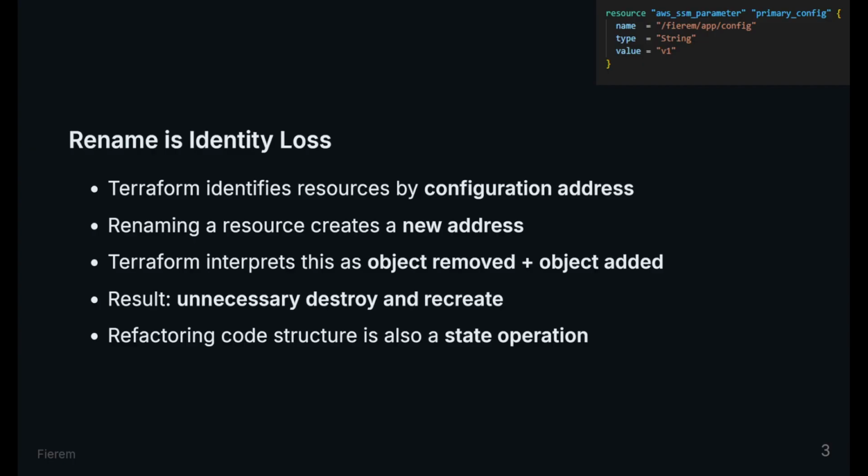A simple rename is not simple to Terraform unless you declare intent. Changing aws_ssm_parameter.appconfig to primary_config creates a new address in configuration. Without a state remap, Terraform sees one address disappear and another appear. The outcome is a plan that can replace an object that never needed replacement. The real lesson is that refactoring code structure is also a state operation.